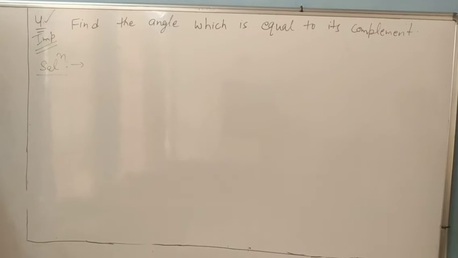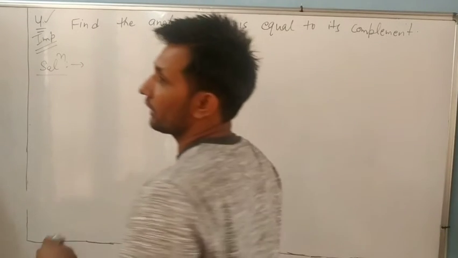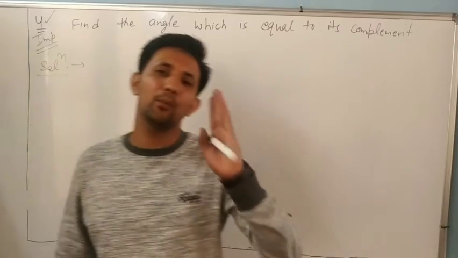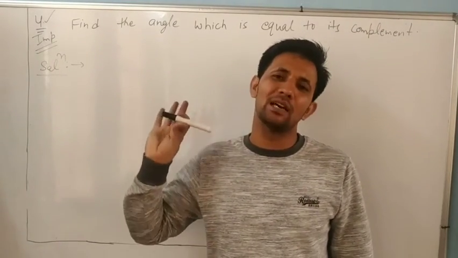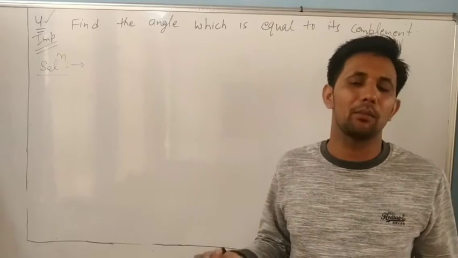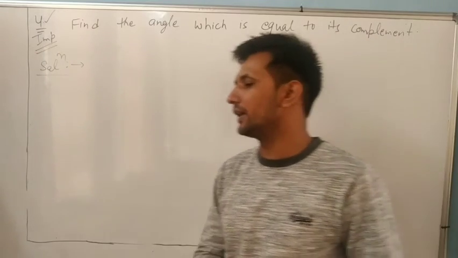Now, dear, question number 4. Questions number 4 and 5 are very important, dear. Every year either question number 4 comes in the exam or 5. Maybe both come also. Okay, so it is very important, dear.